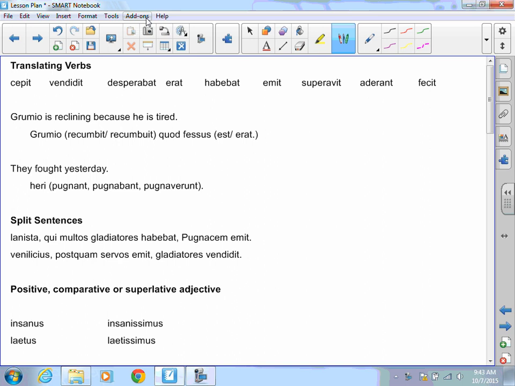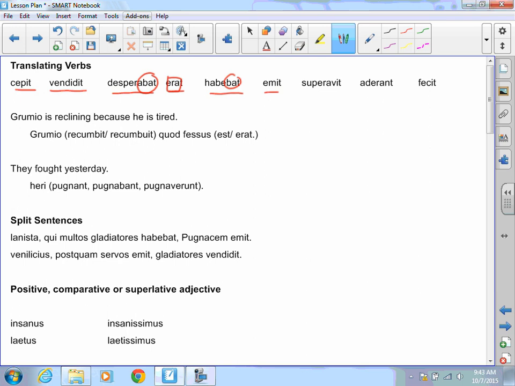Okay, cepit is perfect tense. I know that because I know my principal parts for capio are capio, capere, cepi. So that's perfect tense: he caught. Vendidit, I know that that is the perfect stem for vendo, and that's going to be he sold. Desperabat, I see the BA, that's going to be imperfect: he was despairing. ERA is the sum conjugation symbol for the imperfect, so he was. BA, I have imperfect for habitabat, excuse me, that's he was living.